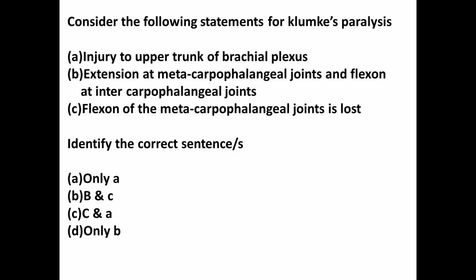The correct answer is B. B and C both are correct. You see, there is extension at the metacarpophalangeal joint. What it means, flexion is lost, so automatically there is extension at the metacarpophalangeal joint. So the correct answer is options B and C.